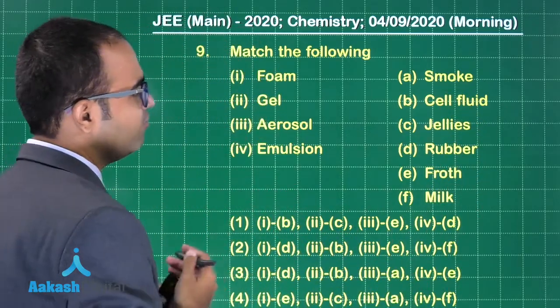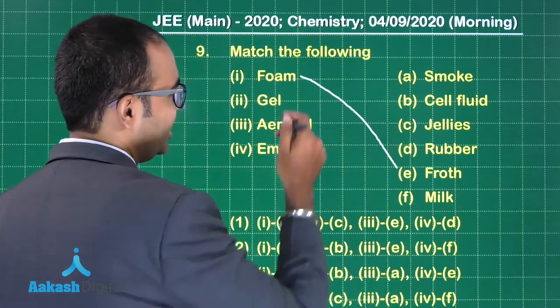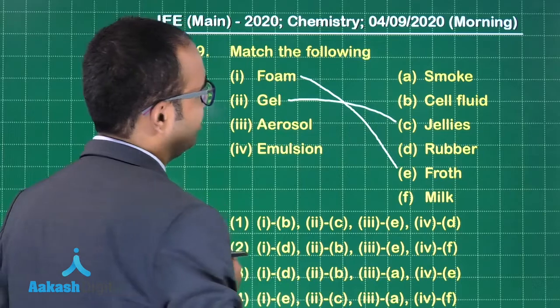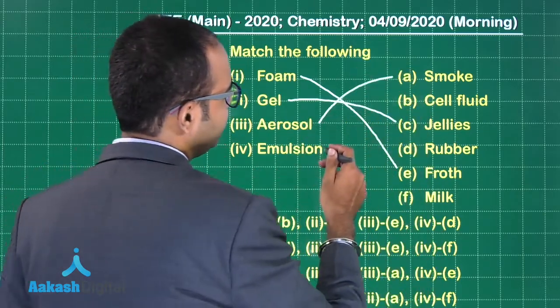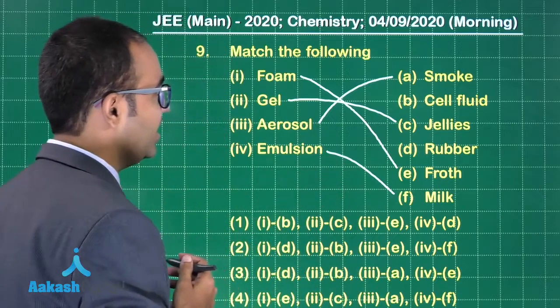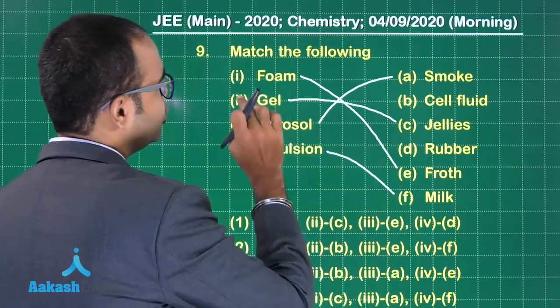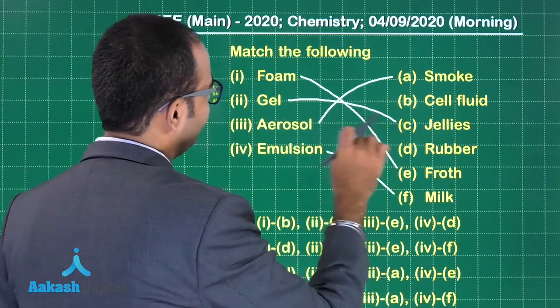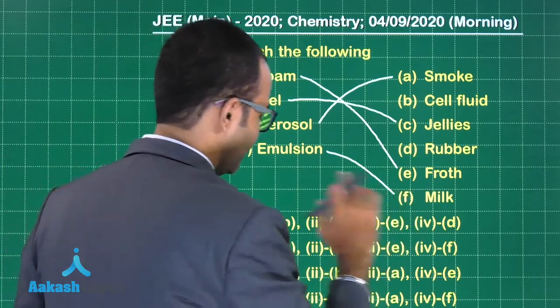Foam is a froth, gel is jellies, aerosol is smoke, and emulsion is milk. So 1 is E, 2 is C, 3 is A, and 4 is F.